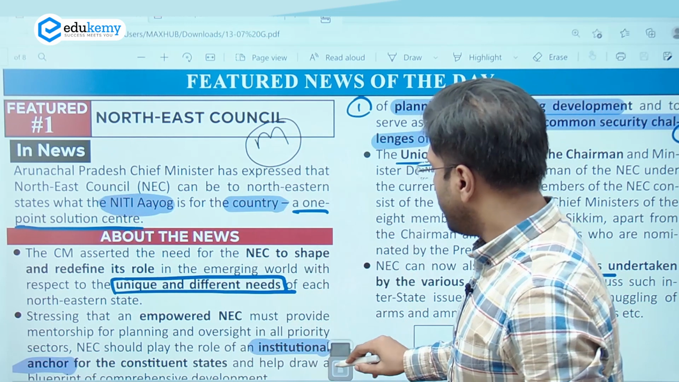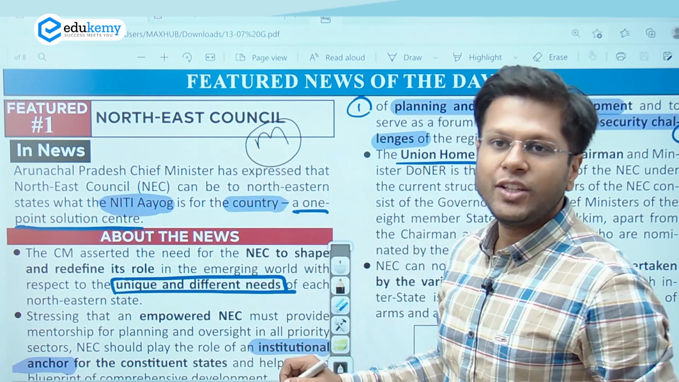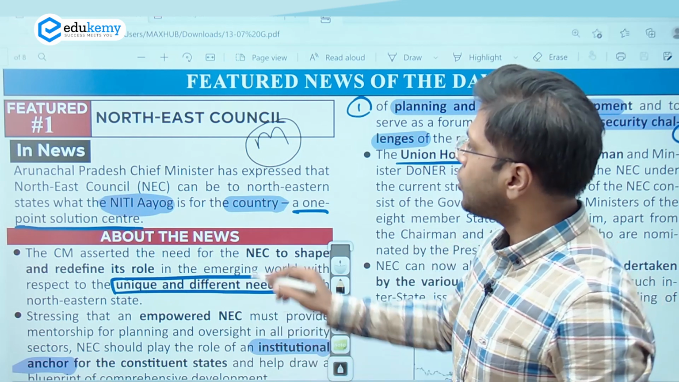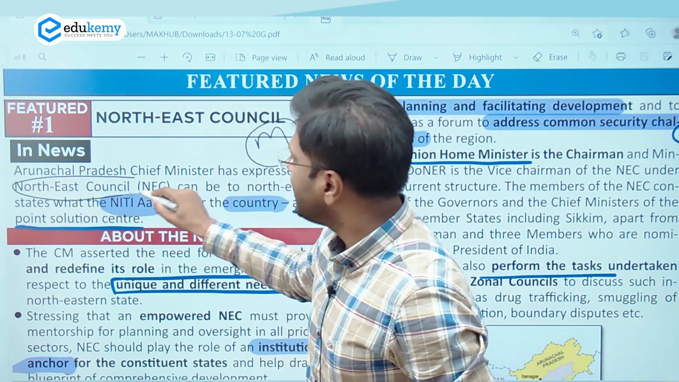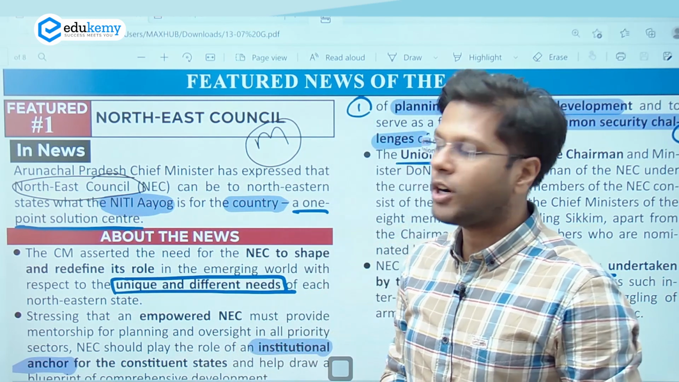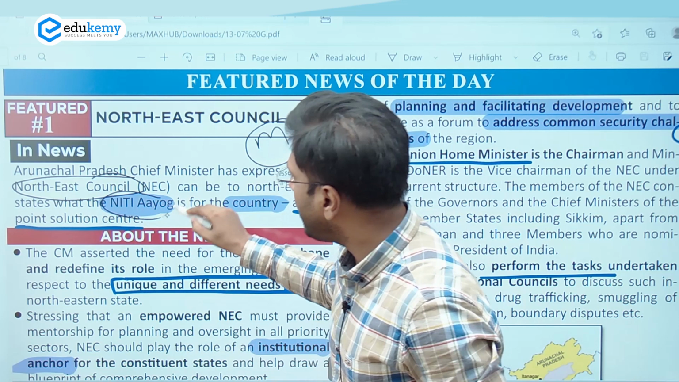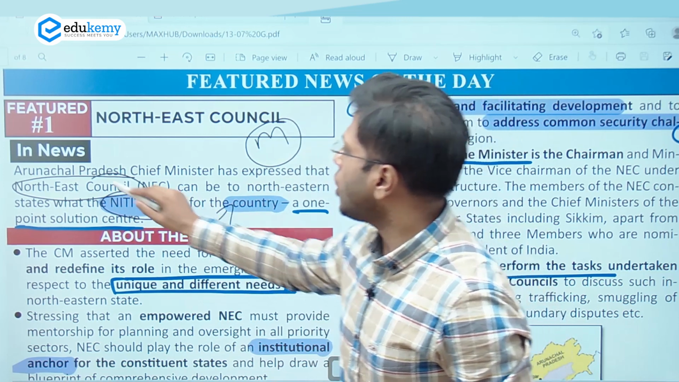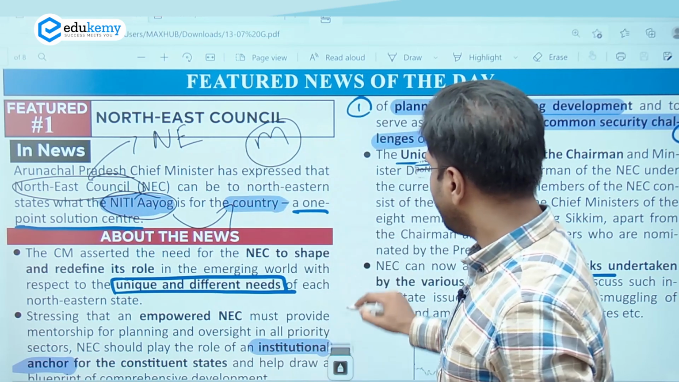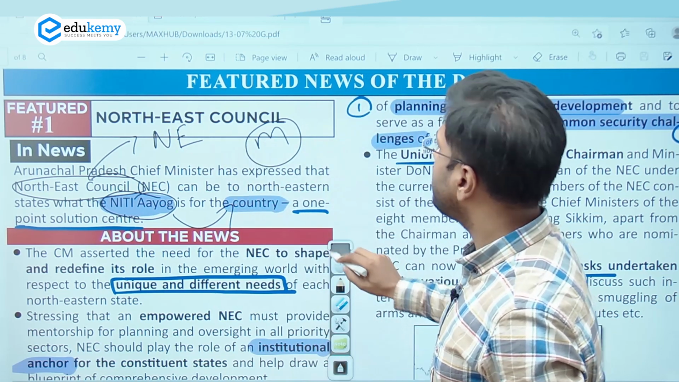Northeast region. Firstly, Northeast Council has been in news because the Chief Minister of Arunachal Pradesh has recommended that Northeast Council could play the role of the important planning and think tank body that NITI Aayog plays for the whole country. So Northeast Council could play the same role for Northeast states, right? And this is where we must understand a quick background to it.